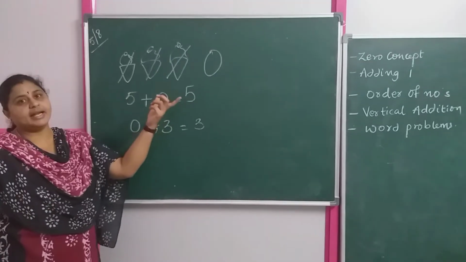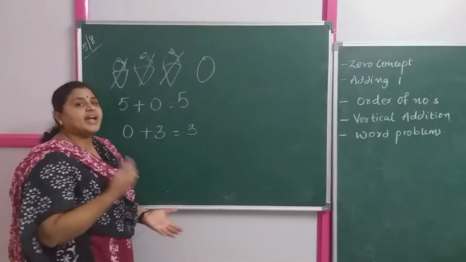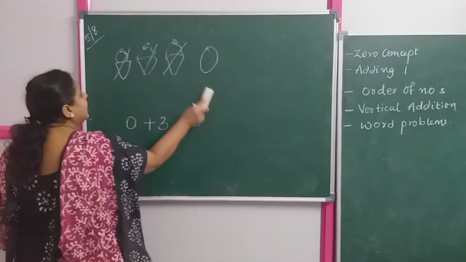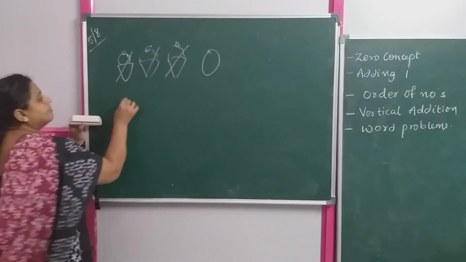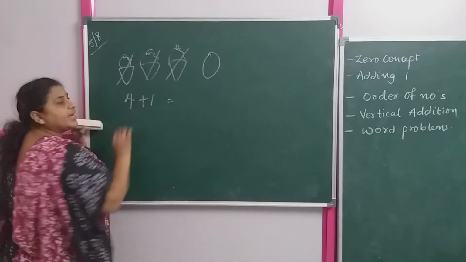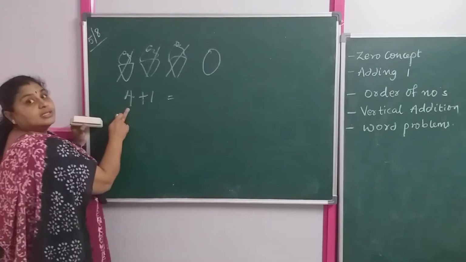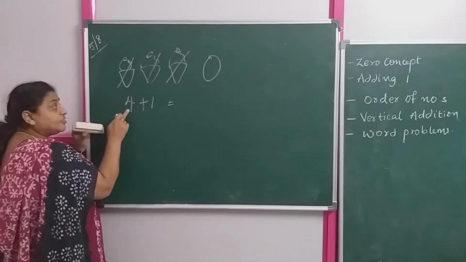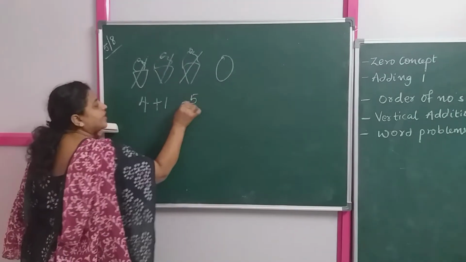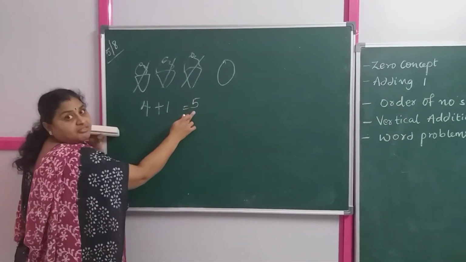Next, coming to adding 1. So what happens if I add 1 to any number? Let us see. Suppose I have 4. If I am adding 1 to 4, what do I get? I get the number that comes after 4. That is successor of 4. 4 plus 1, 5. After 4, what do I get? 5.